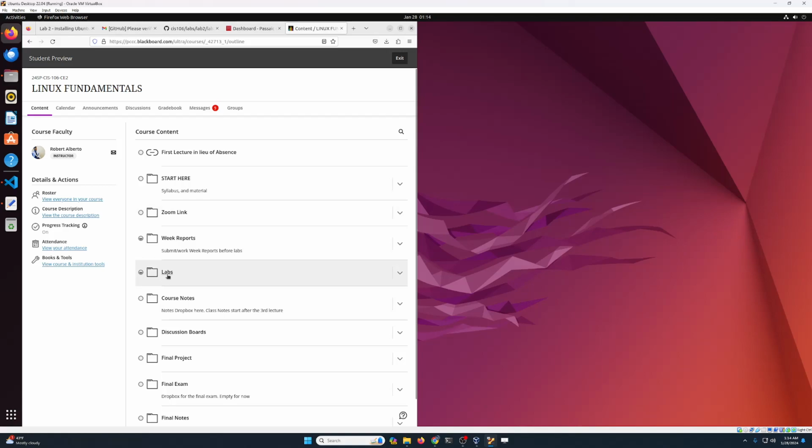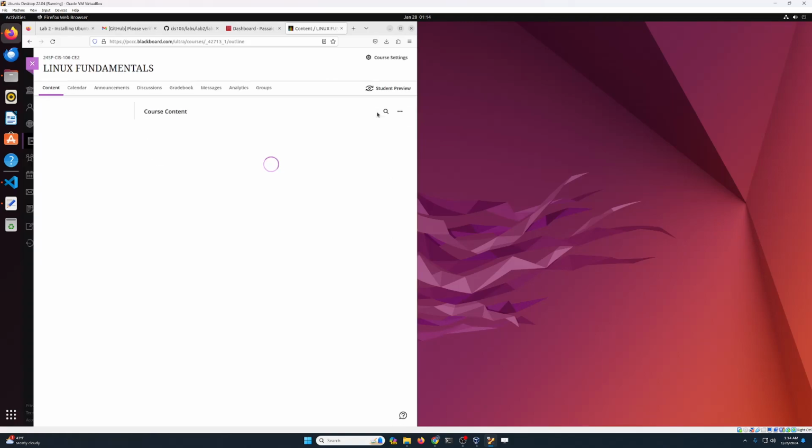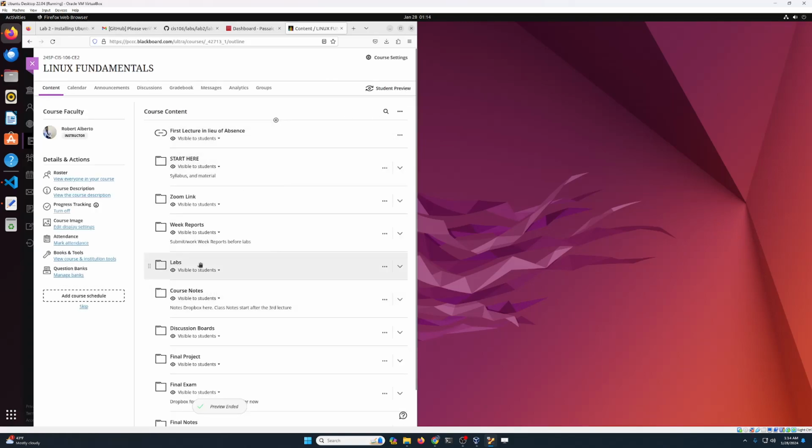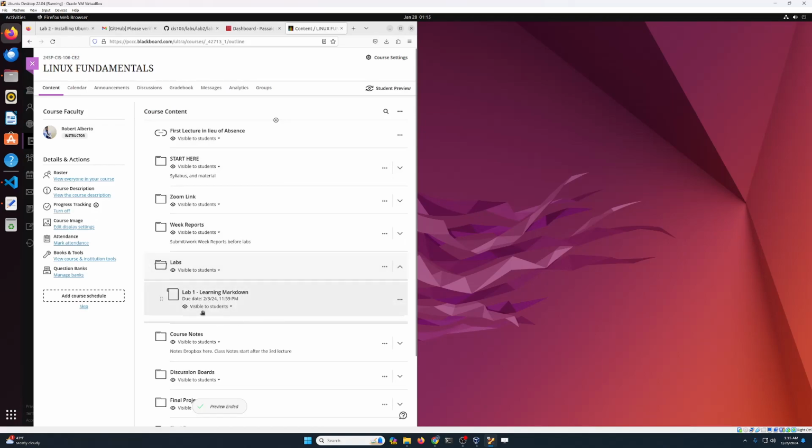Then we're gonna go to Labs. I believe that I don't have lab number 2 enabled yet, so I'm probably gonna have to exit the student view. Labs, yep, it's not available. The submission is not available yet. But over here, you're gonna find the Dropbox for lab number 2. All you're gonna have to do is click on lab number 2.